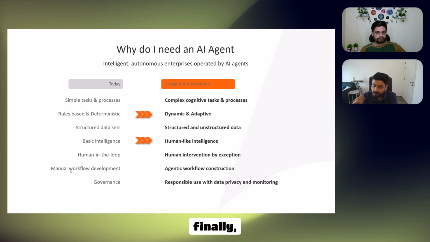And finally, though we are using Copilot today for human in the loop, we want to move away from that, and we want to use humans through Copilot only by exception. That's only when, for example, the AI model does not have the confidence to take a decision, that's when we see humans coming into the loop as part of the Copilot workflow. So this is the way we see use cases evolving and the platform being used to create tremendous value to the organization.